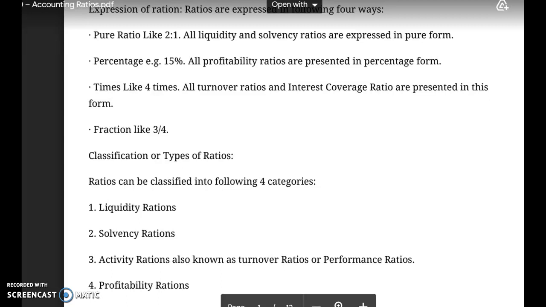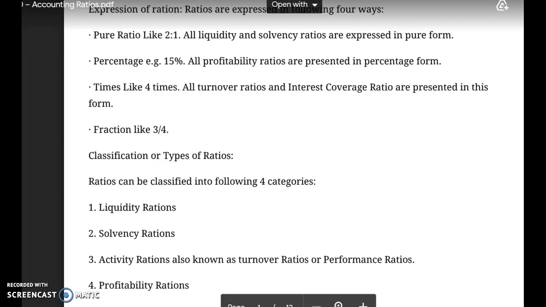How is it? First, here it is mentioned liquidity ratios and solvency ratios. Practically they are all solvency ratios, and those solvency ratios are divided into two categories: short-term solvency ratios and long-term solvency ratios. Short-term solvency ratios are also known as the liquidity ratios, and long-term solvency ratios are simply solvency ratios. Then it is activity or turnover ratios, and then finally the profitability ratios.